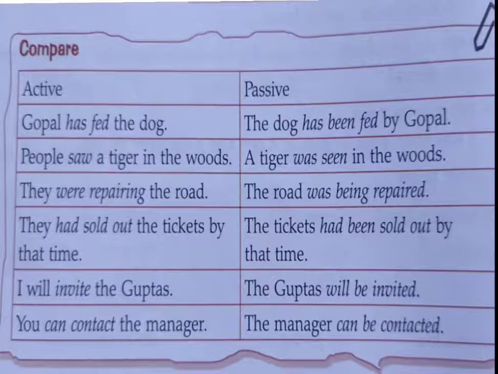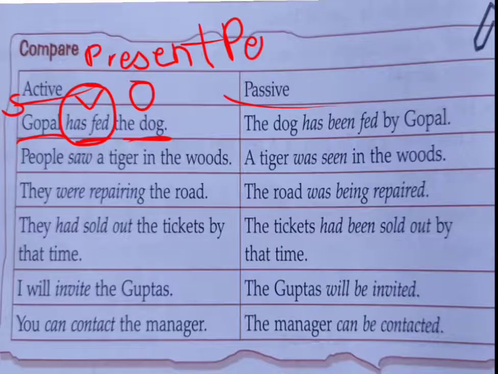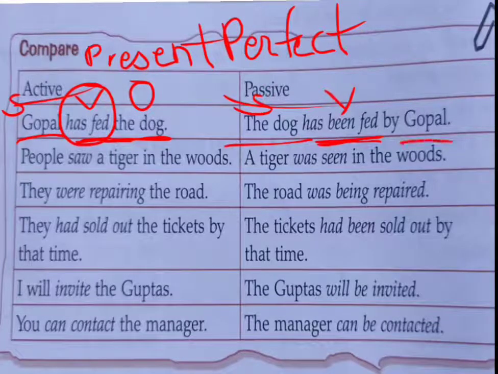Now students, look at the comparison between active and passive voice. Gopal has fed the dog. Gopal is a subject, has fed is a verb, the dog is an object. Now look here, what's your verb? Has fed means which tense? Present perfect. So by turning into passive voice, you have to use been plus past participle form. Here the past participle is already given. The object will turn into subject in passive: the dog has been fed by Gopal.